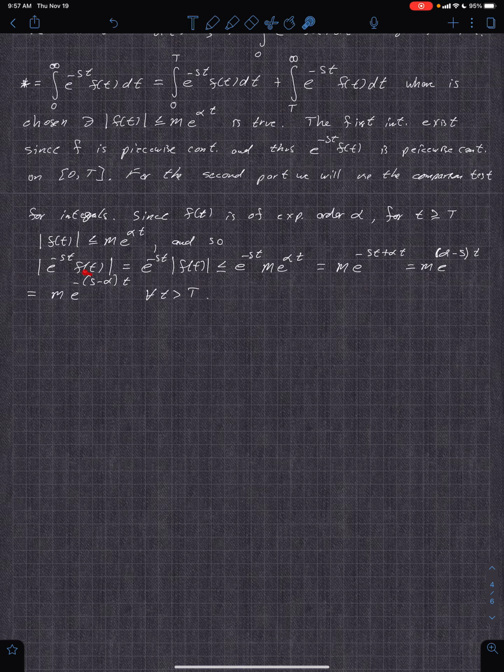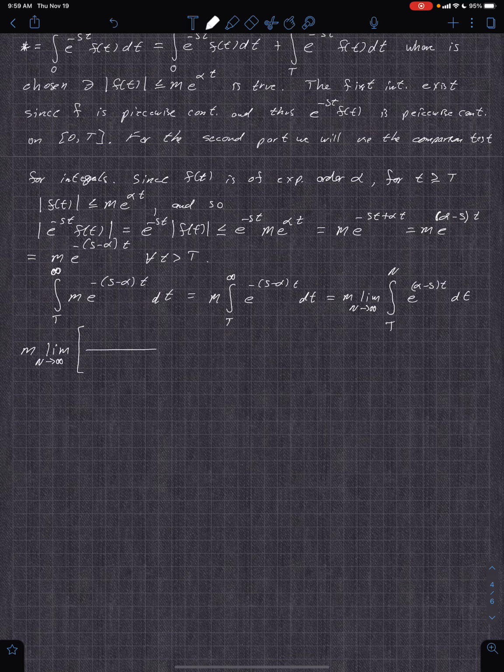Now take the integral of that, and what do you get? When you take the integral, you get e to the alpha minus s t all over alpha minus s, right? You just divide by that. And we evaluate that from T to n.